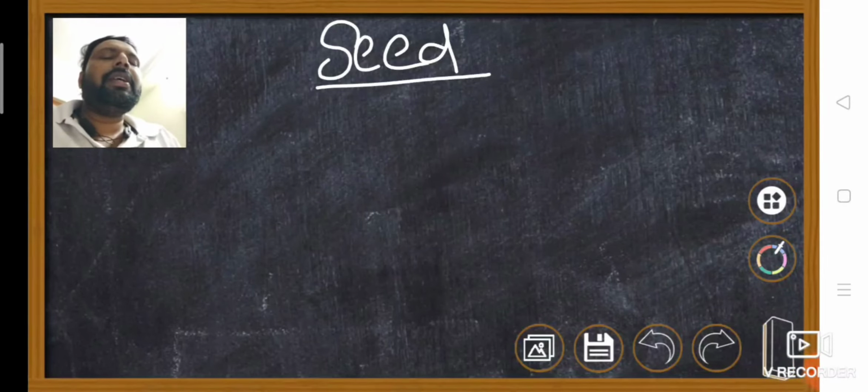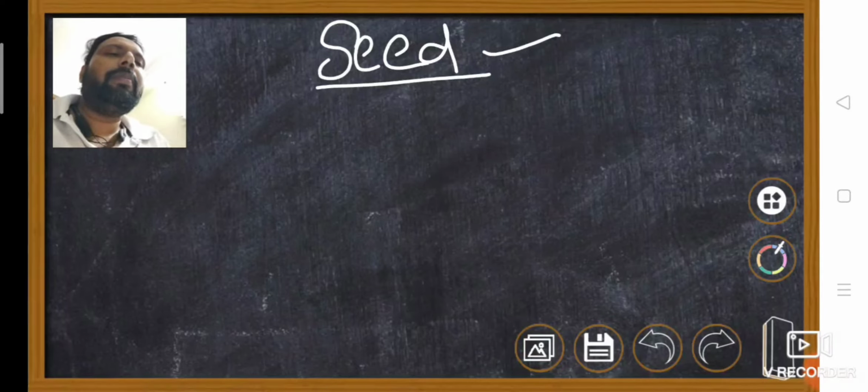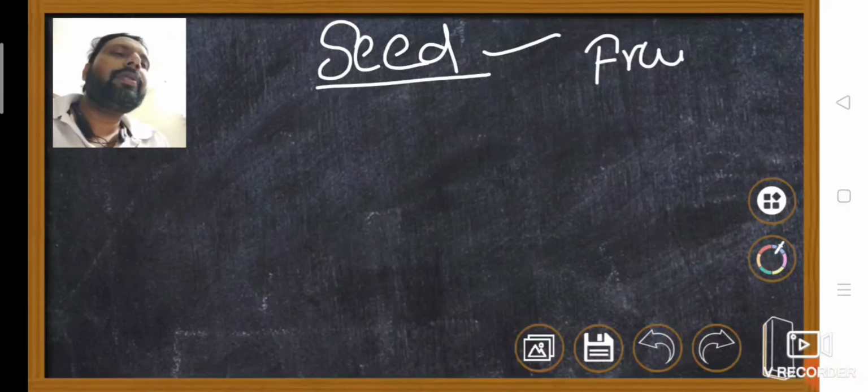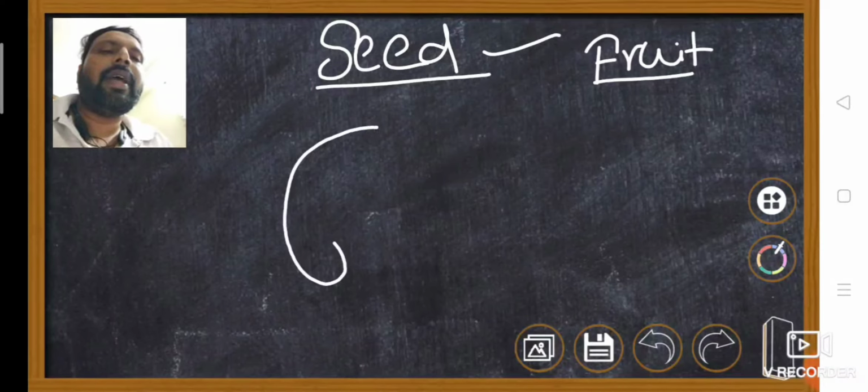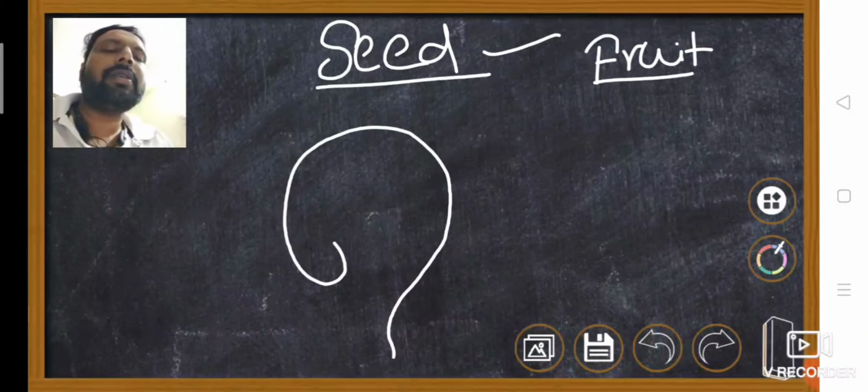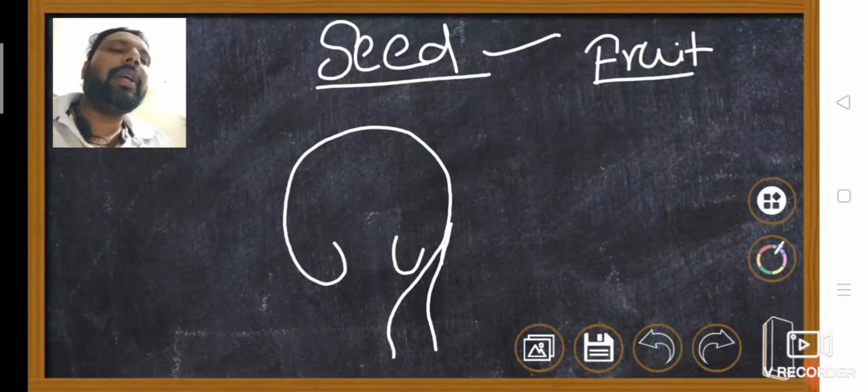So after fertilization, the ovule developed into seeds and the ovary developed into fruits. You know that one. Take this inverted ovule. The stalk part of the ovule is called the funiculus.